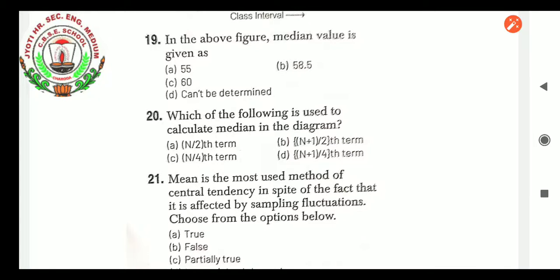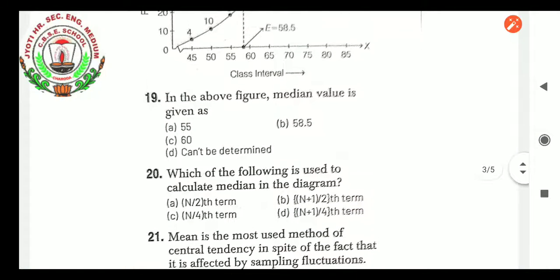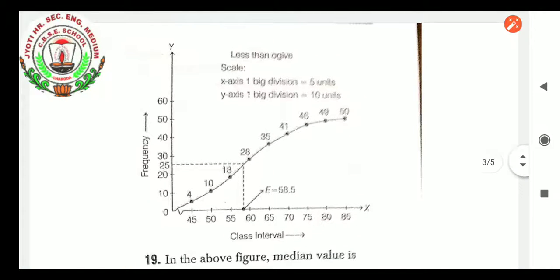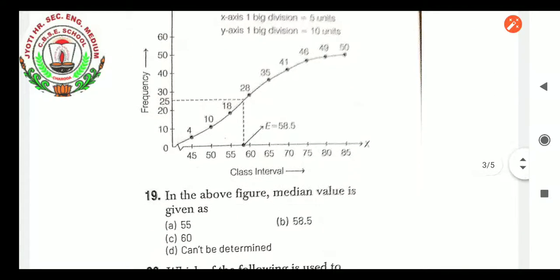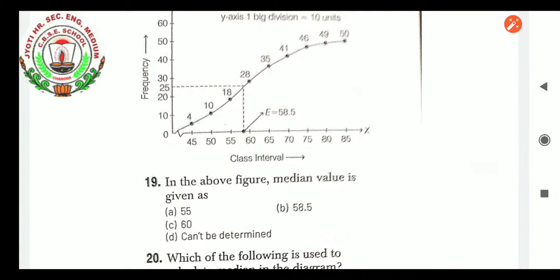M by 2 term, M plus 1 by 2 divided by 2 term, M by 4 term, M plus 1 by 4 term. First of all, before the formula, whether it is an individual, discrete or continuous series, you mention it. What is the data saying there? Frequency is there and class interval is there. But no class intervals are maintained, like 0 to 4, 4 to 5. Is a class there? No. So it is not a continuous class.